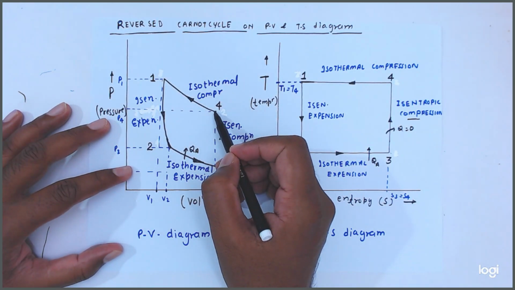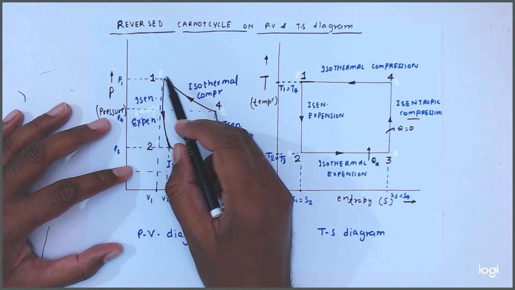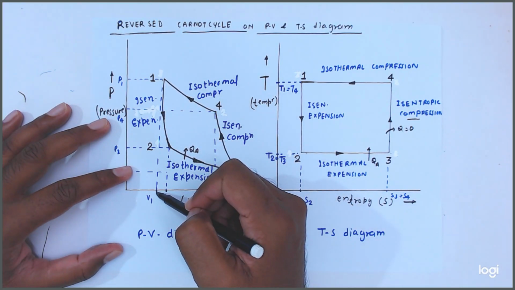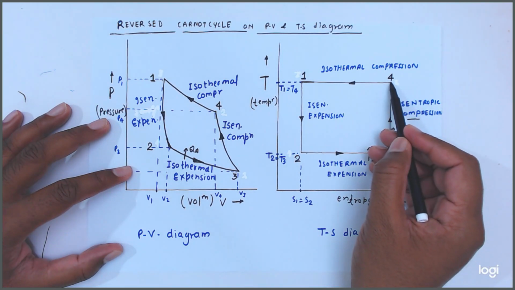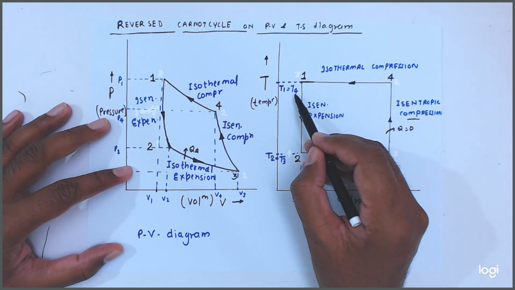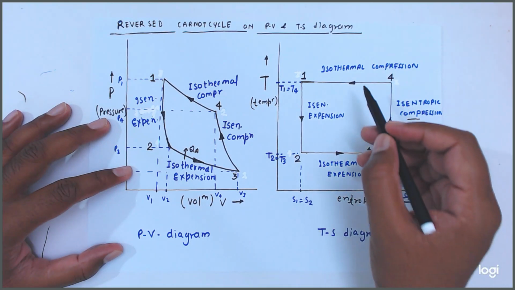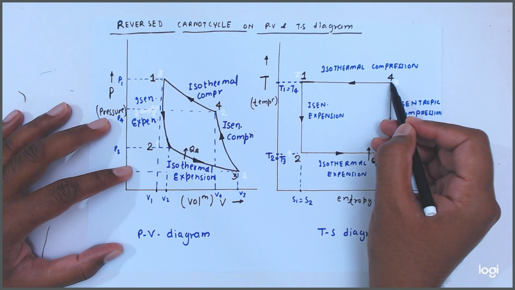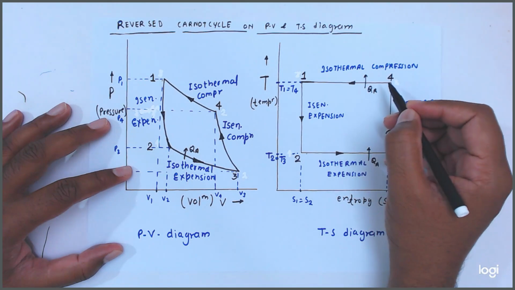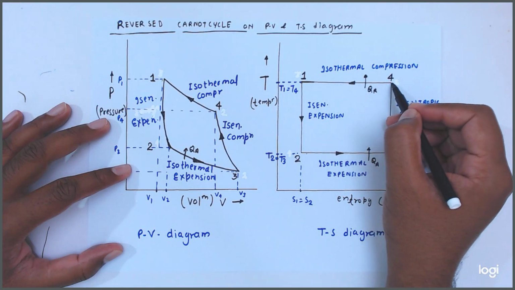Now friends, last process, process 4 to process 1. Here you see friends, pressure again increasing, specific volume V4 to V1 decreasing. What about temperature? Temperature is constant because of isothermal compression. Temperature T1 is equal to T4. But here you see friends, entropy is decreasing. So entropy decreases from 4 to 1. Why? Because here heat rejection is there. Due to heat rejection, entropy decreases from 4 to 1.